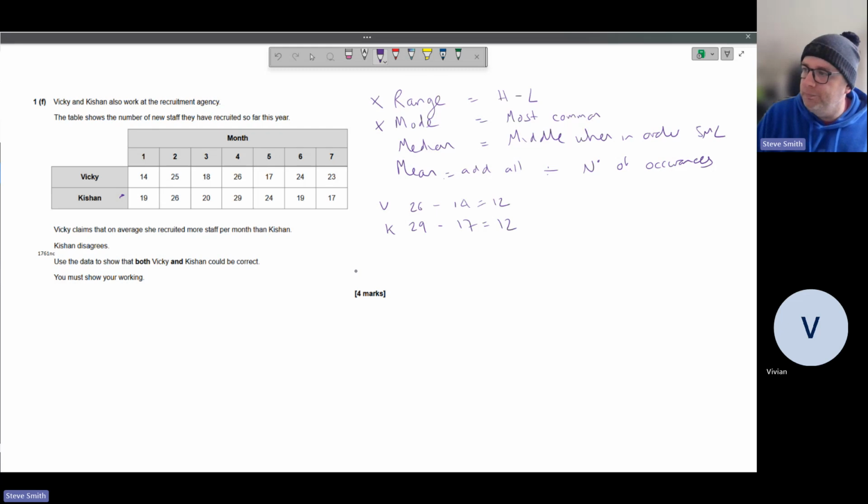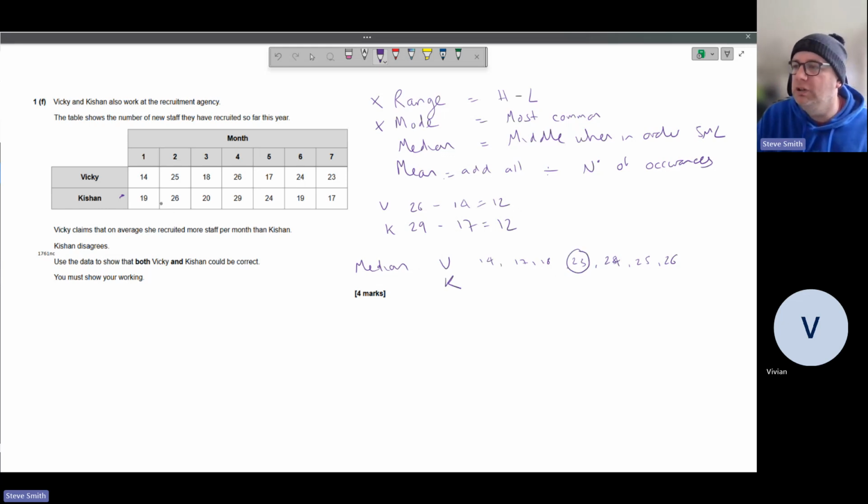Let's look at median. So when we put them in order, Vicky and Keishan, we've got 7 numbers. So we do have a middle number. So we're going to go for Vicky, we've got 14, 17, 18, 23. That's the number we need. Don't forget 25. No, 24, sorry, 24, 25, 26. So that is the middle number because it's the 4th number along out of 7.